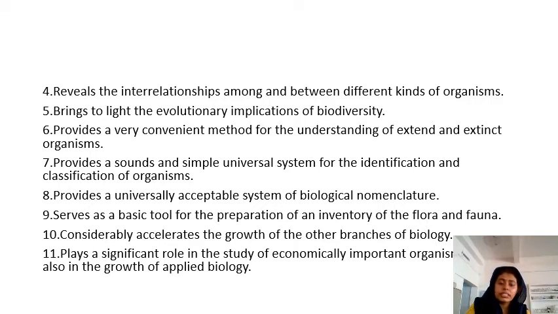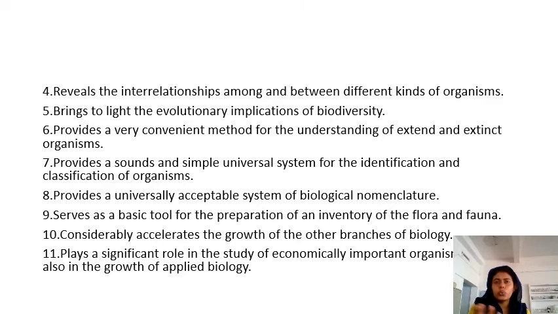Okay, it provides a universally acceptable system of biological nomenclature. So nomenclature is also a part of systematics. You know, different organisms have different local names in different corners of the world, so it will be very difficult to identify. So in order to avoid these problems, we have a universally accepted system of naming of organisms.